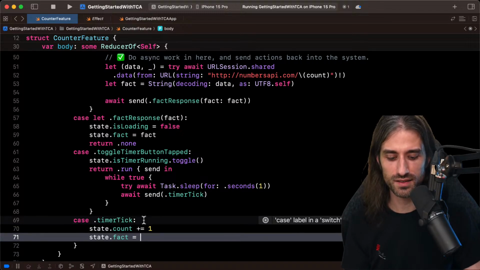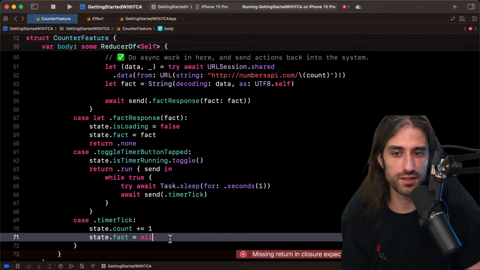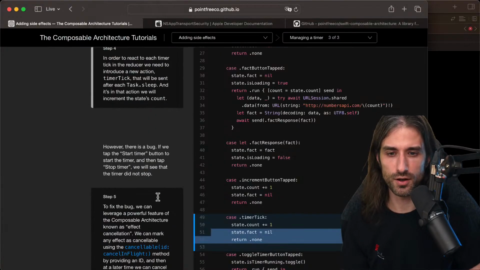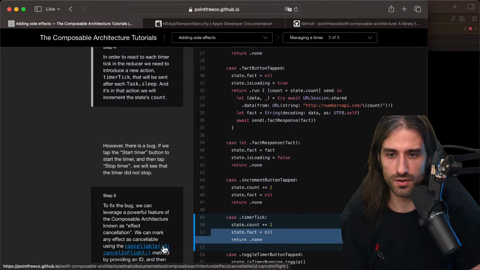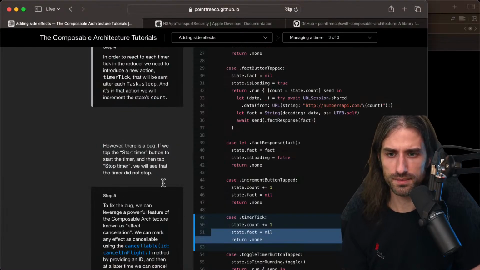I need to put the fact back to nil, for instance. So we'll see if the tutorial has some example on how to factorize some code, but here it's definitely the kind of point where you would probably want to factorize code a bit more. Okay, and I return none because there is no effect following this one.